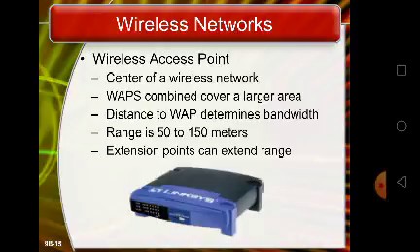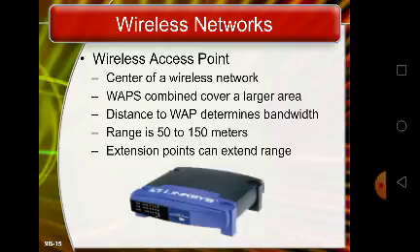A very important limitation with wireless devices is distance. The distance a wireless access point can reach depends on the antenna and the obstacles between devices that weaken the signal.